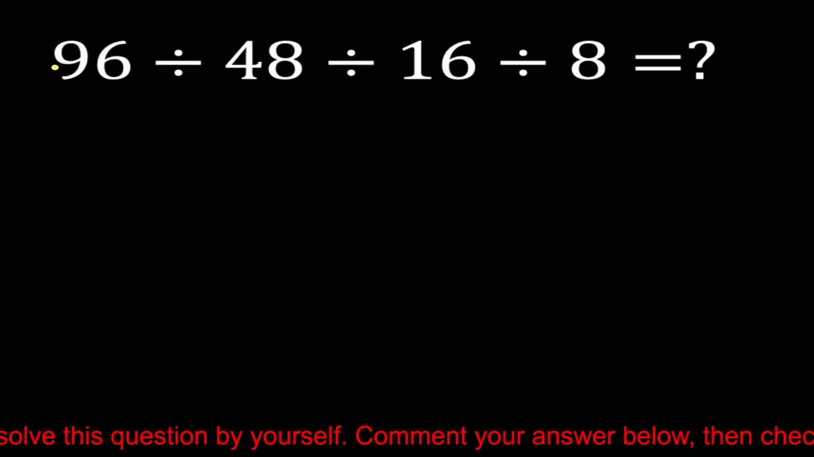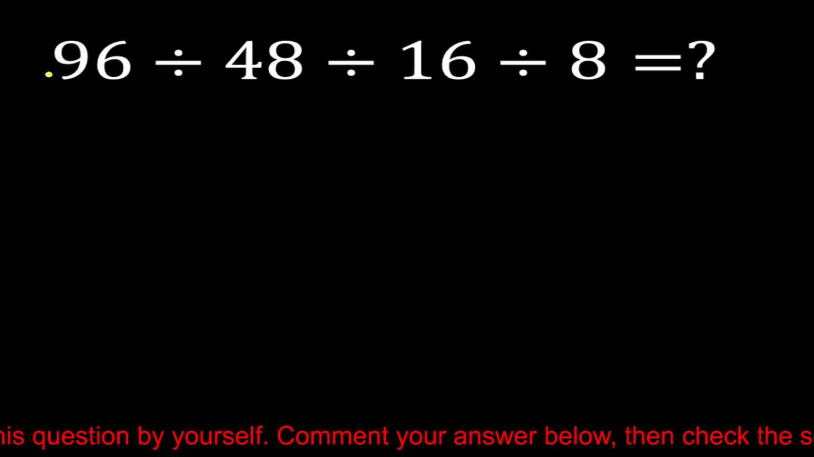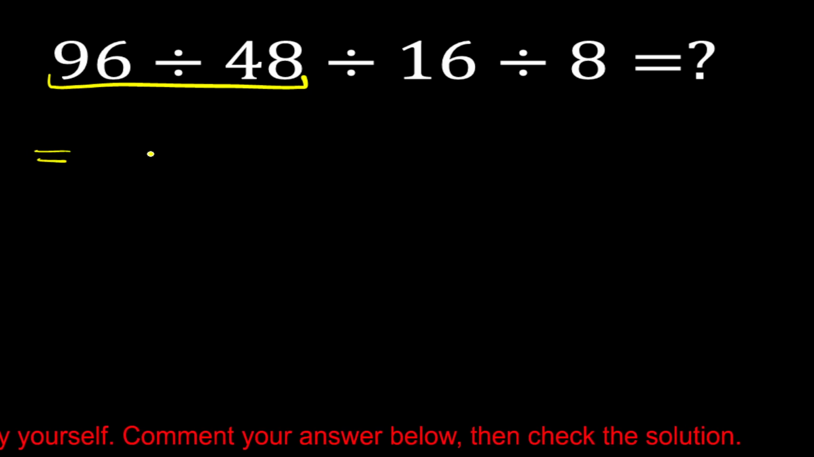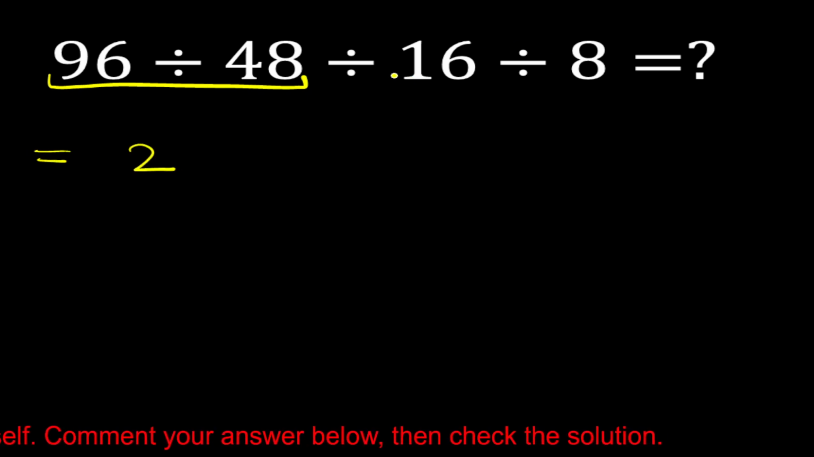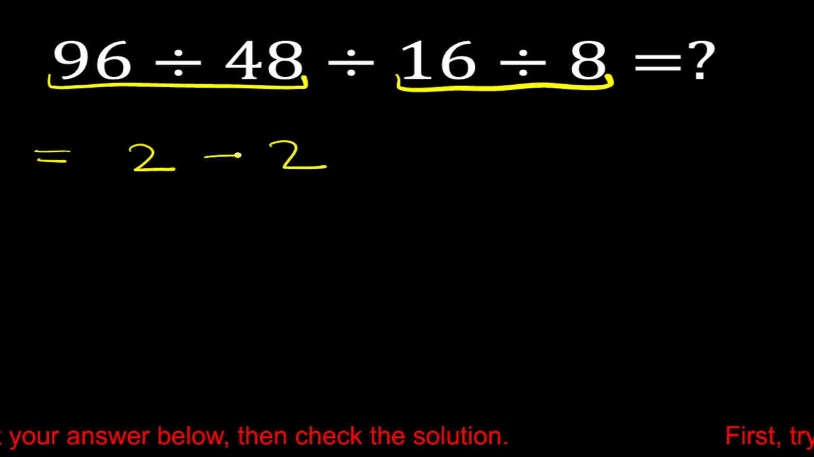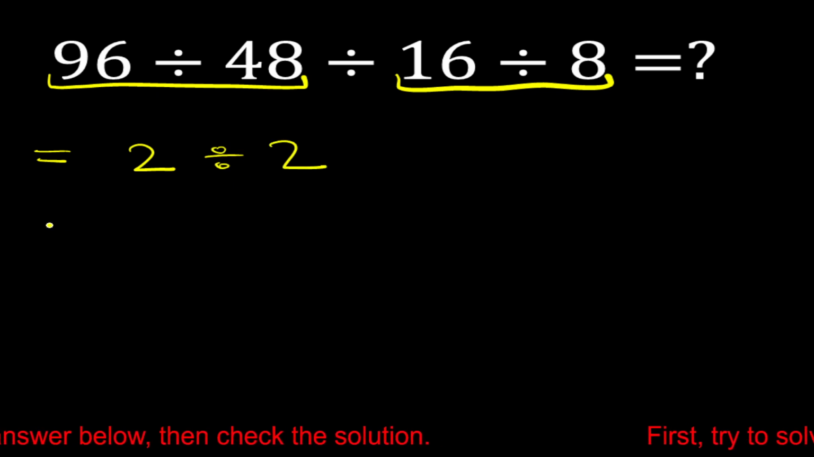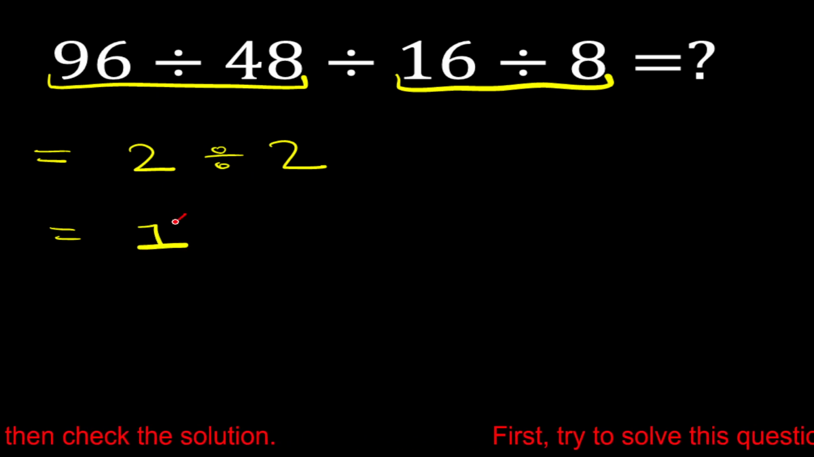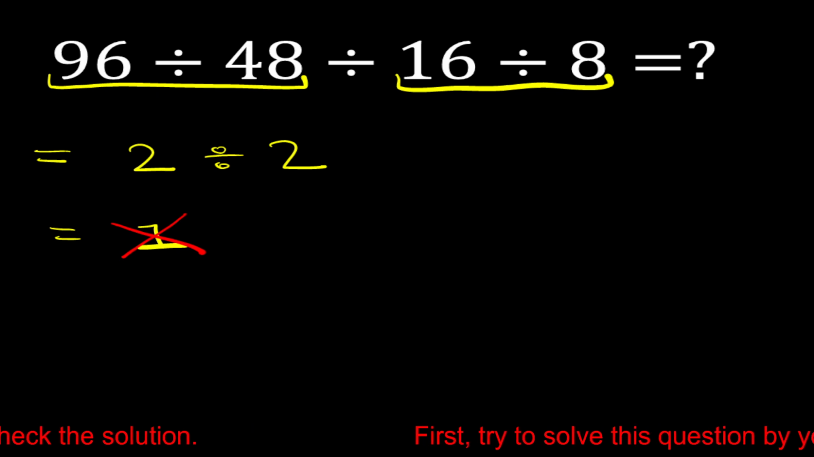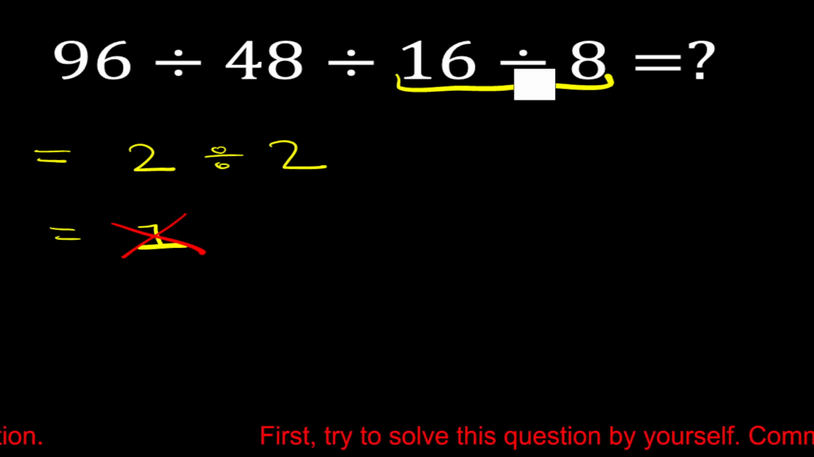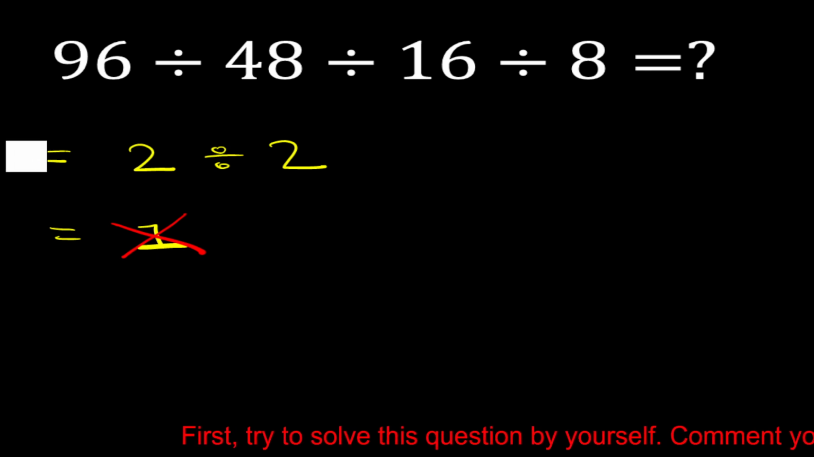So most people solve this question like 96 divide 48 is equal to 2. Then 16 divided by 8 is equal to 2. Now 2 divided by 2 is equal to 1. But this answer is not correct. This answer is completely wrong. Okay, so now let's solve this problem correctly by using the PEMDAS rule.